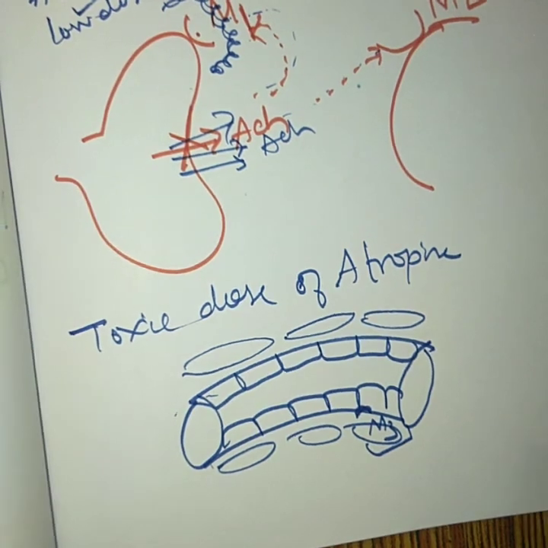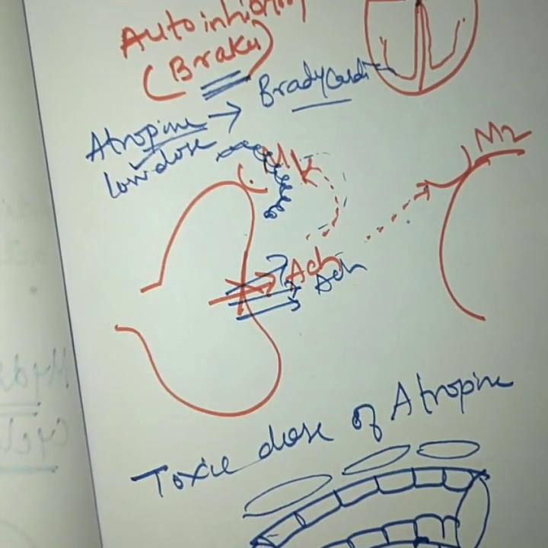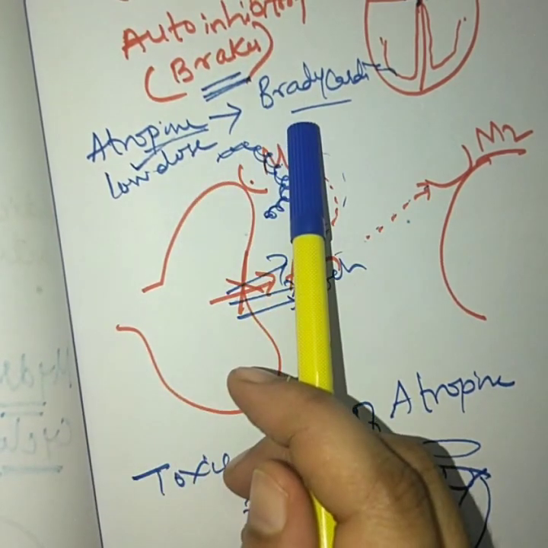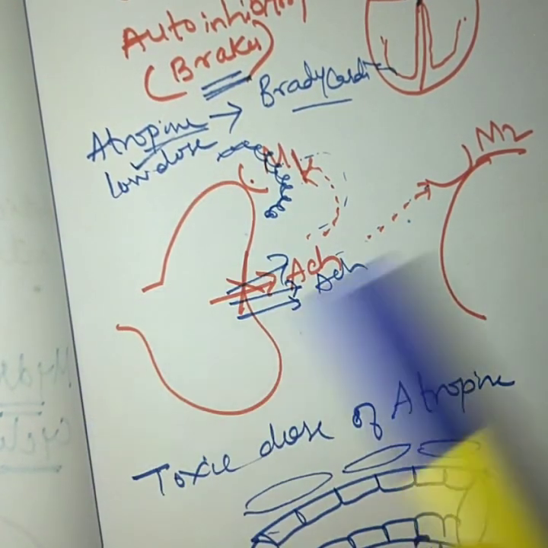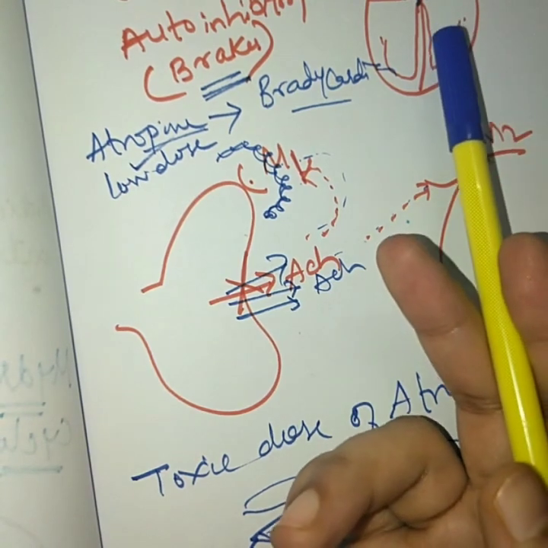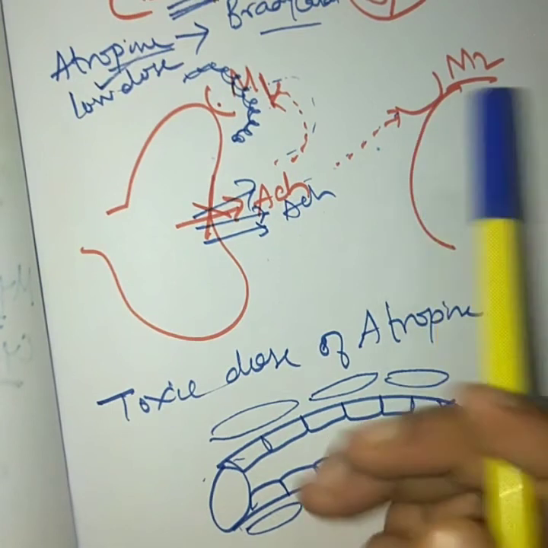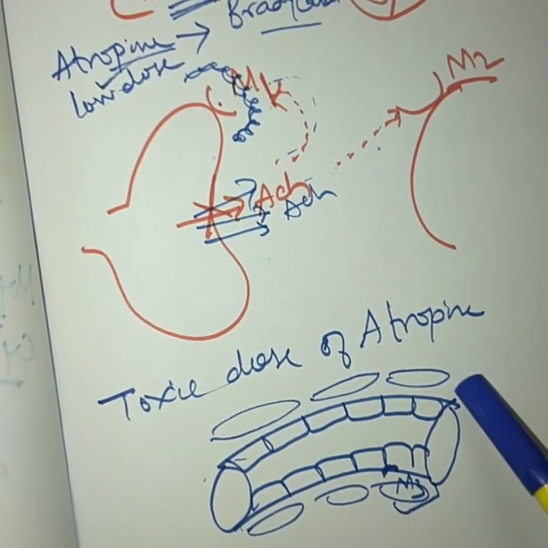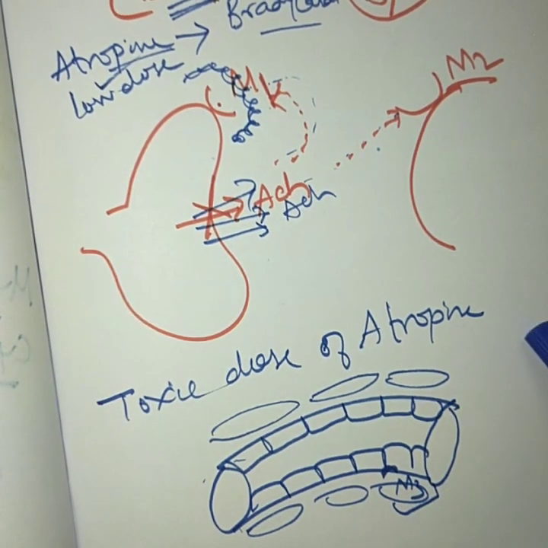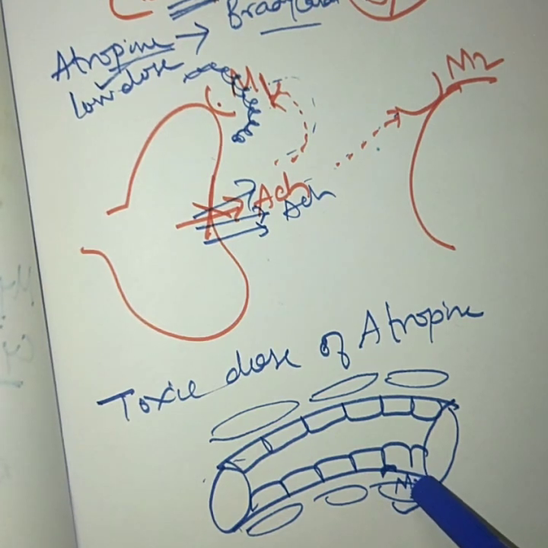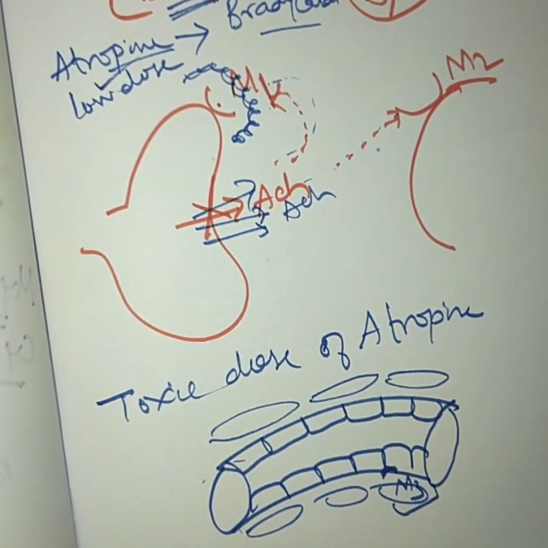So these are all the actions of atropine on the heart. Atropine at low doses will produce bradycardia. Atropine at moderate to high doses will produce tachycardia by blocking the M2 receptor of the heart, and atropine at toxic doses will produce a rise in the blood pressure because it will block the M3 receptor present in the endothelium of the blood vessels as well. So these are all the actions of atropine on the heart.